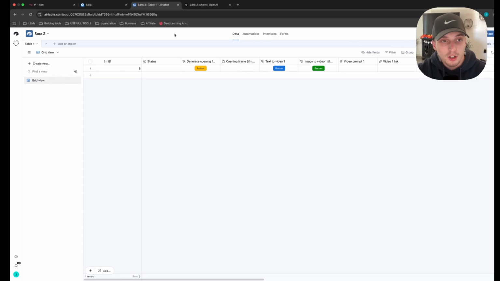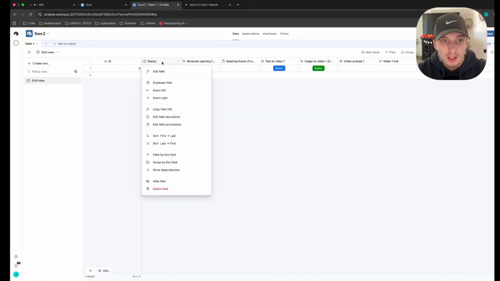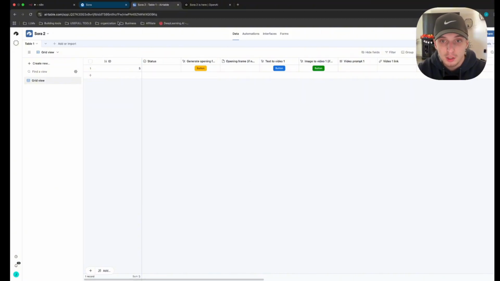All right, so the first thing you're going to need to do is, when you build your first table, it's going to have a bunch of random fields here that you're not going to want. It just adds fields. All you're going to need to do is right click on the field you don't want and delete it. Pretty much delete every single field, except this one, which is mandatory. This one is usually going to be name.